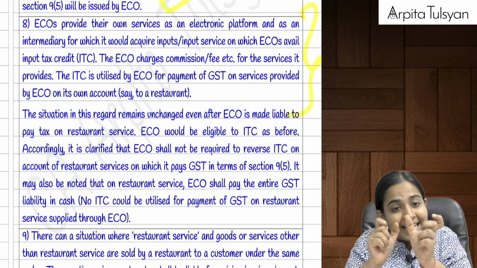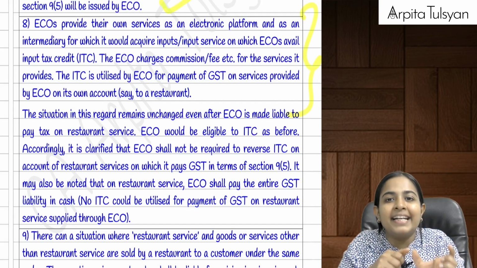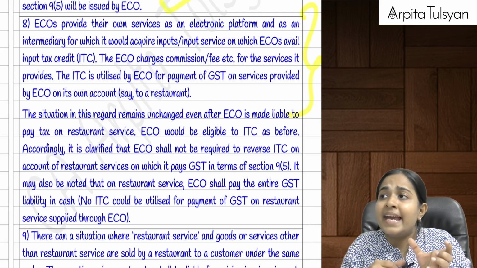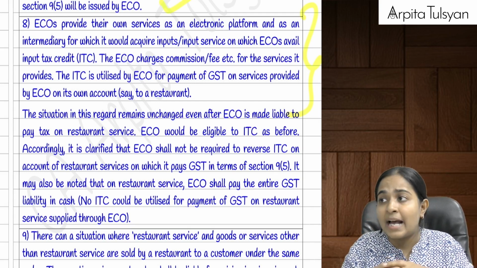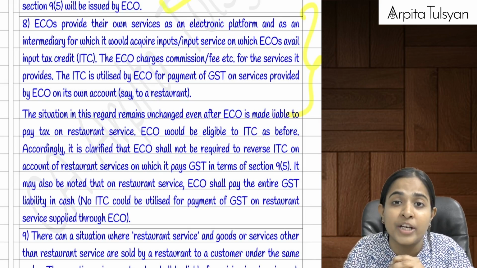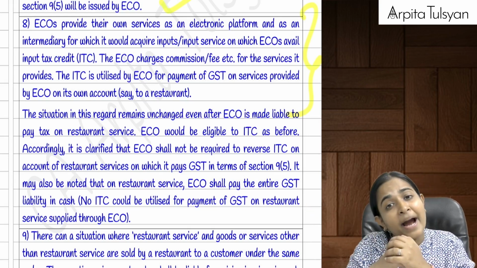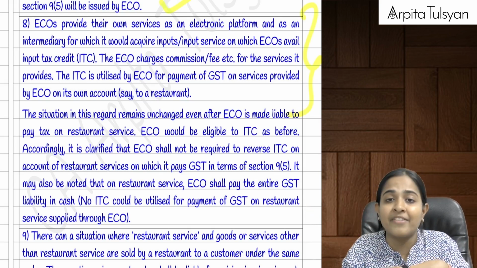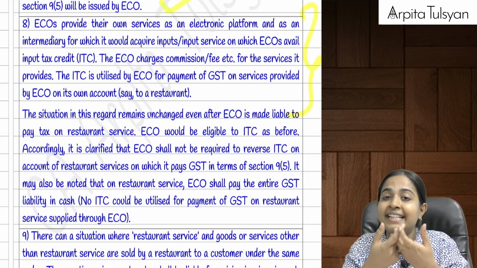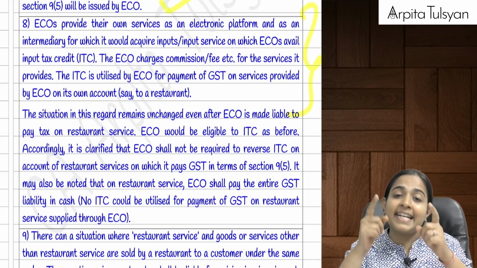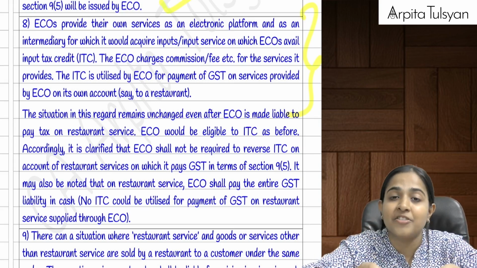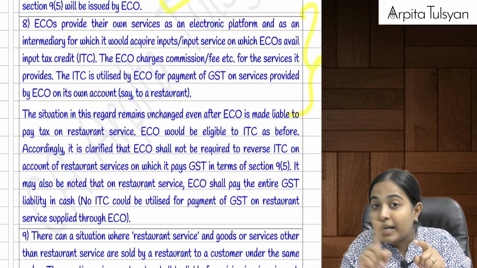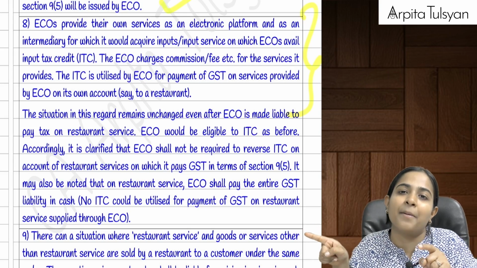For that GST payable, can it utilize the input tax credit? It can. Will Zomato be incurring some expenses also? For example, it will have to set up its technology, for which it will be availing some IT services, on which it will have some input tax credit. Can it take that input tax credit? Yes, it can avail that input tax credit. It can use it against the GST liability, but not against the GST liability of section 9(5).